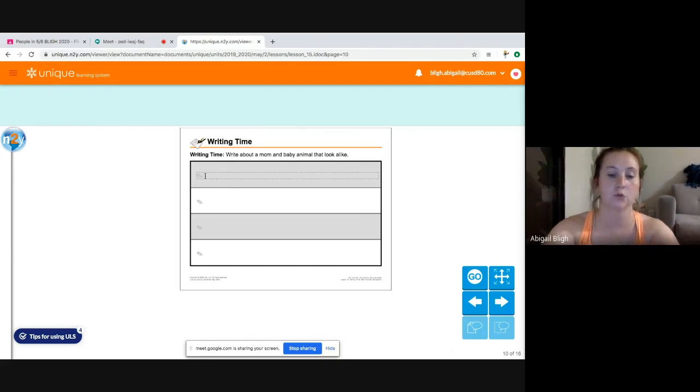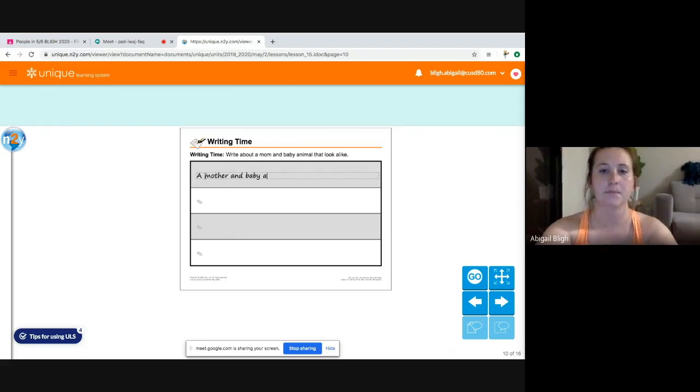So you are going to write this on your paper. A mother and baby animal that look alike is, actually, it's not going to work. It's not going to fit. And then you're going to put your animal here.